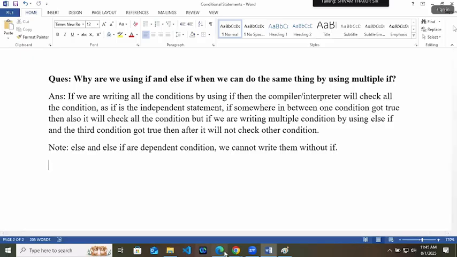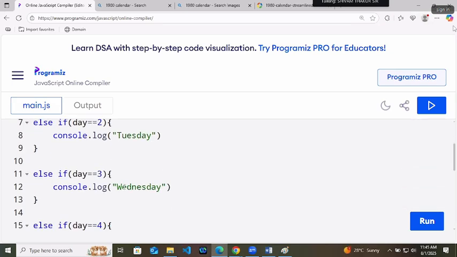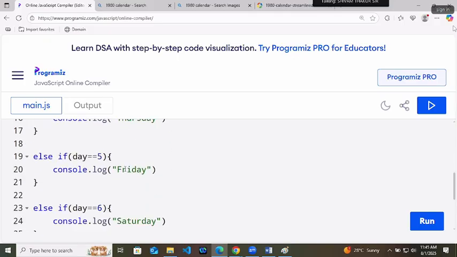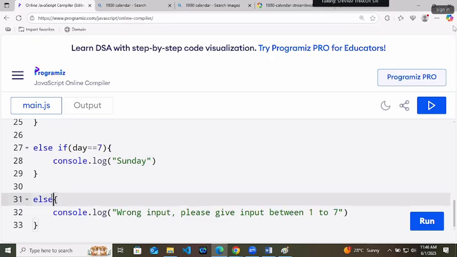Now, why am I writing like this? If day is 1, Monday, else if Tuesday, else if Wednesday, else if Thursday, else if Friday, else if Saturday. If these 7 conditions got false, it means the user has given some wrong input. Fixed or not? If the top 7 conditions including Sunday have got false, it means the user has given some wrong input. So no need to check it here with else if. This is directly else. Else, wrong input, please give input between 1 to 7. That is your if, else if, else.